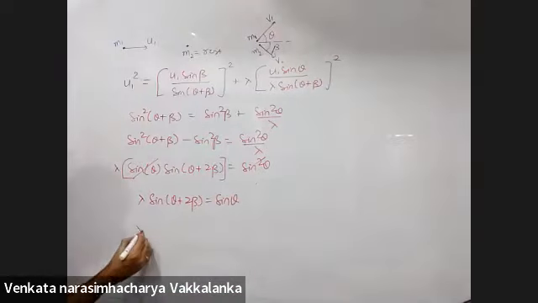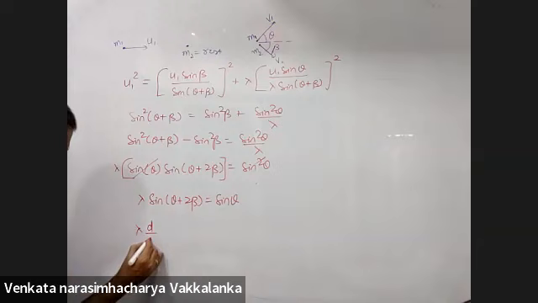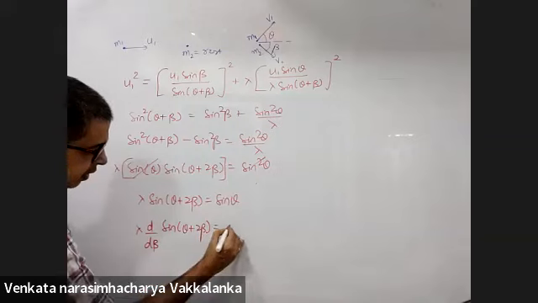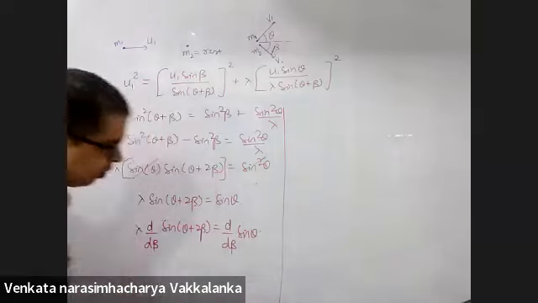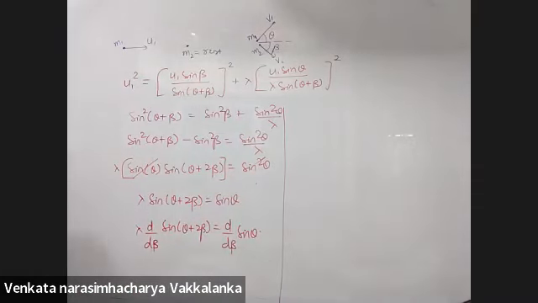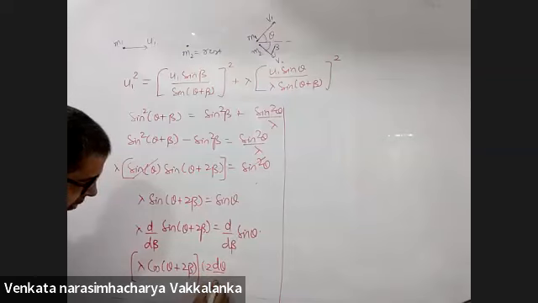Now differentiate this with respect to beta. Lambda d by d beta of sine of theta plus 2 beta is d by d beta of sine theta. And what are you in search of? You are in search of d theta by d beta equal to 0. What will this become? Differentiation of cos of theta plus 2 beta into differentiation of this, which will be 2 plus d theta by d beta.